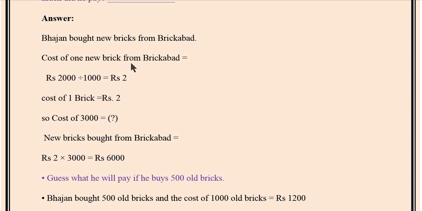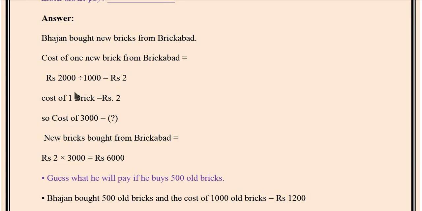So answer part. Bhajan bought new bricks from Brickabad. Cost of one new brick from Brickabad is equal to 2000 divided by 1000, which is equal to 2 rupees. One brick's cost is 2 rupees. So cost of 3000 bricks is equal to how much? New bricks bought from Brickabad is equal to 2 into 3000, which is equal to rupees 6000.